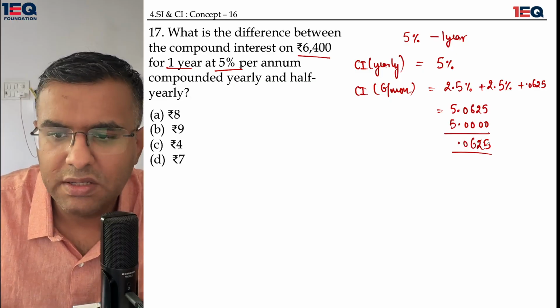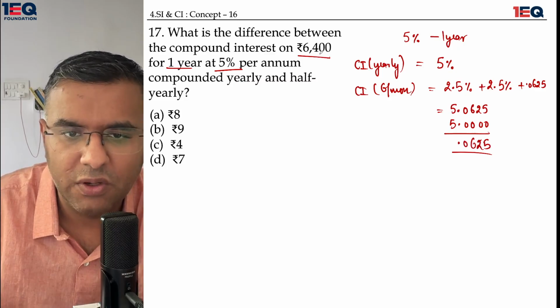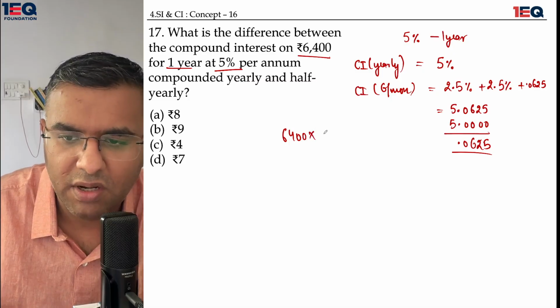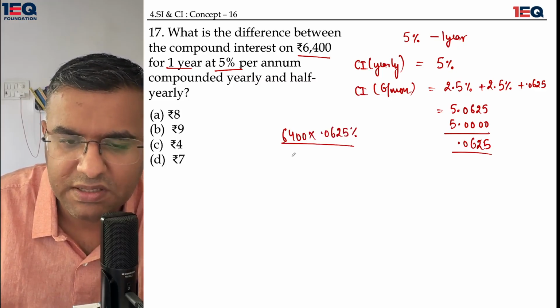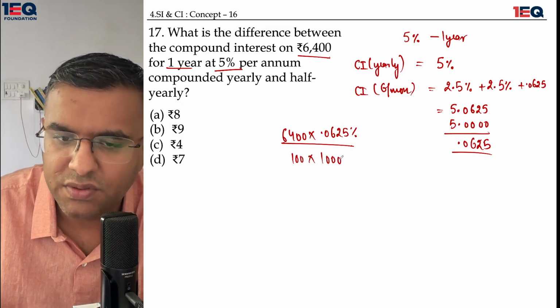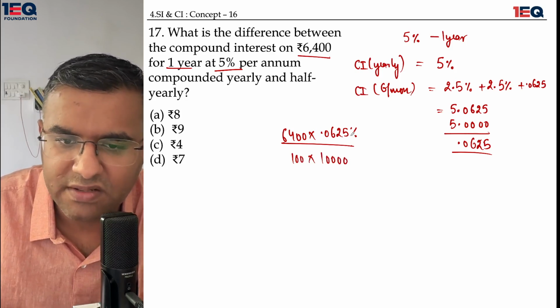So this 0.0625 is going to be applied on 6400 rupees. 6400 multiplied by 0.0625. This is a percentage. To remove the percentage sign, we are going to have 100. Then we are going to have 4 zeros, because we are removing the point as well.